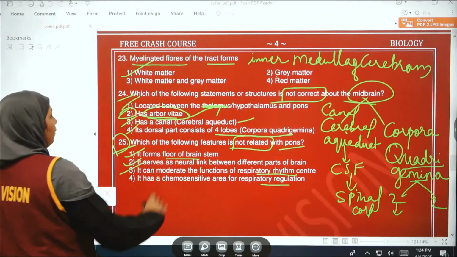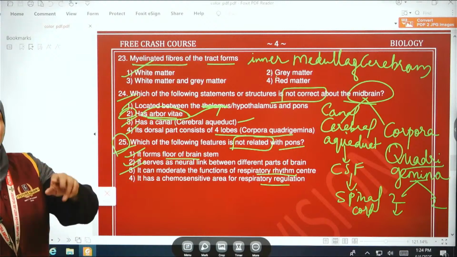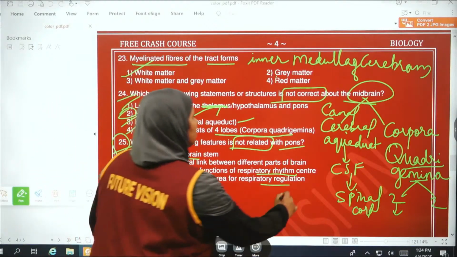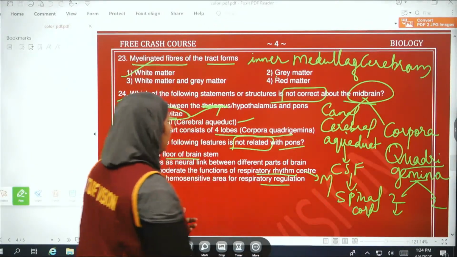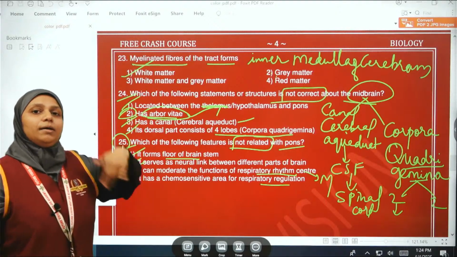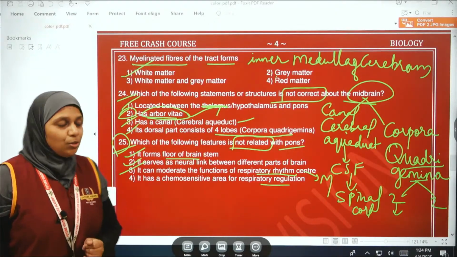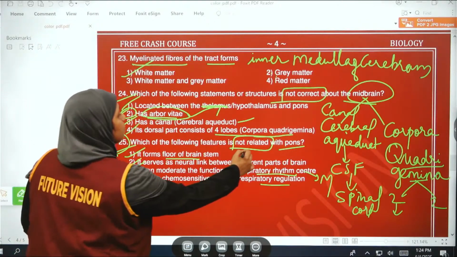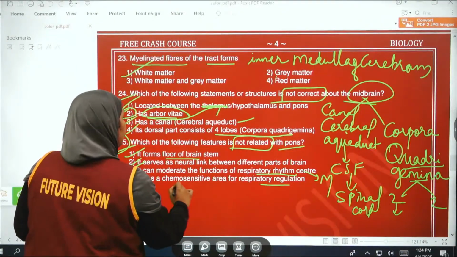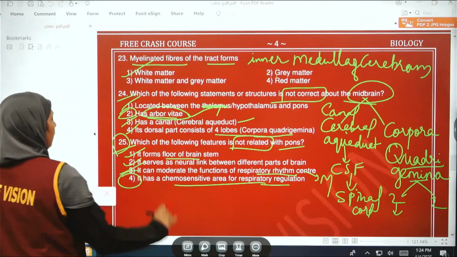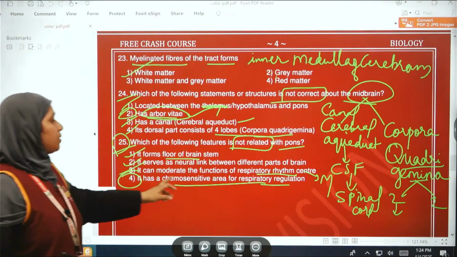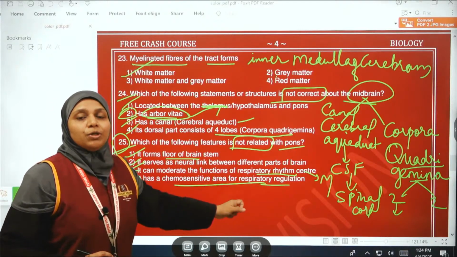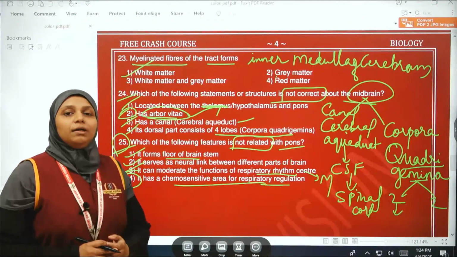It can moderate the function of the respiratory rhythm center. Who is that respiratory rhythm center? The medulla. So the pons can moderate it, helping the medulla. So what is not related with the pons is that it has a chemosensitive area for respiratory regulation. So the right option is the fourth one.